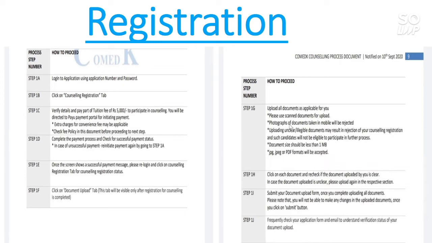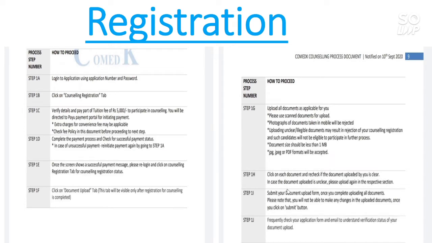And here is one important thing, that is, a photograph taken from a mobile will be rejected. So don't use a mobile phone to scan or take a photo of your document. Use a scanner from any cafe to scan your document, as it may lead to the rejection of your counseling registration. So be careful, and the document size should be less than 1 MB, and the format should be JPG, JPEG or PDF, any one. So click on each document after uploading and check that it is clear. If unclear, please upload again and submit your document.